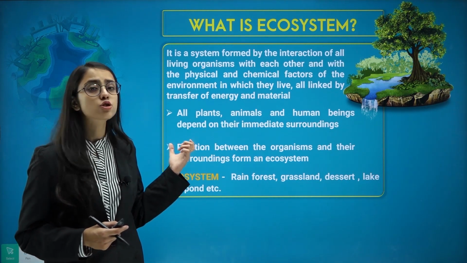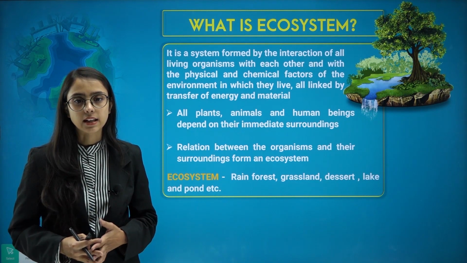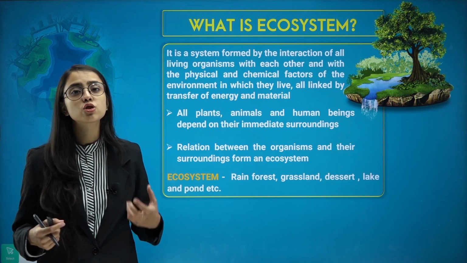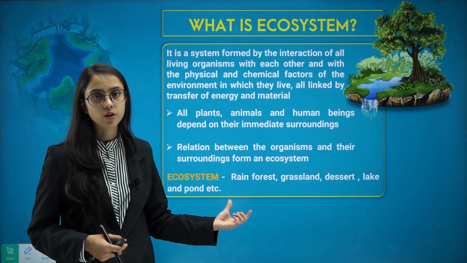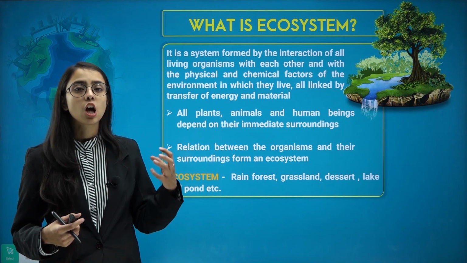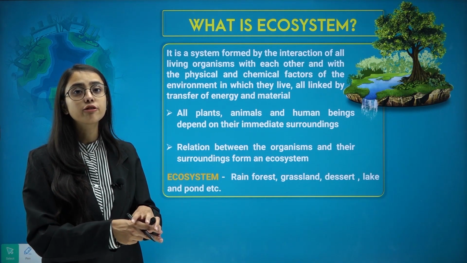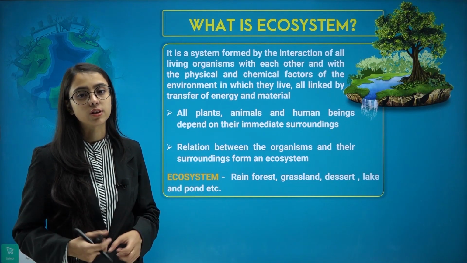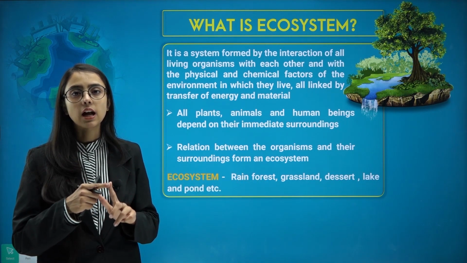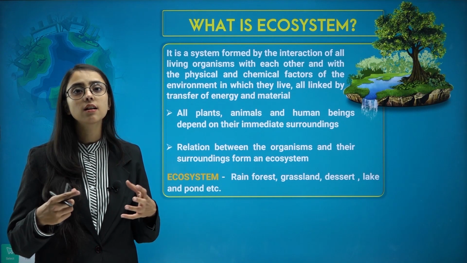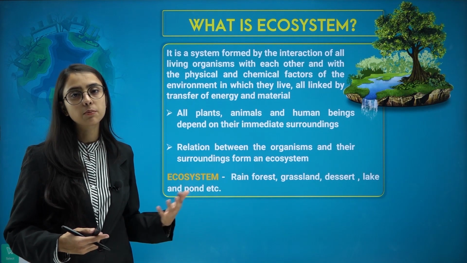So there is a very strong relationship between all the organisms that are living on this planet and their surroundings, which is termed as an ecosystem. An ecosystem can be a rainforest where there are different kinds of organisms, plants, wildlife, etc., which are essential to maintain that kind of environment. Grasslands, for example, with all the animals and plants that you find there, create their own ecosystem. The same is true for deserts, lakes and ponds, etc.